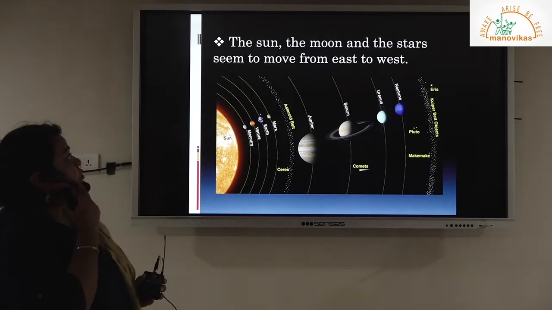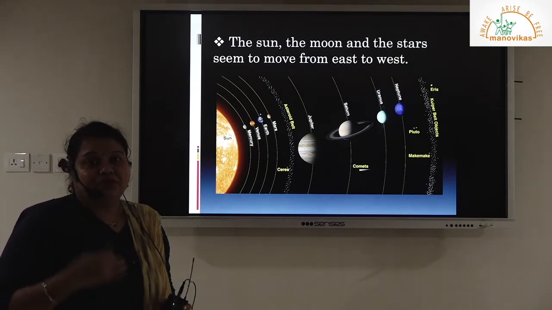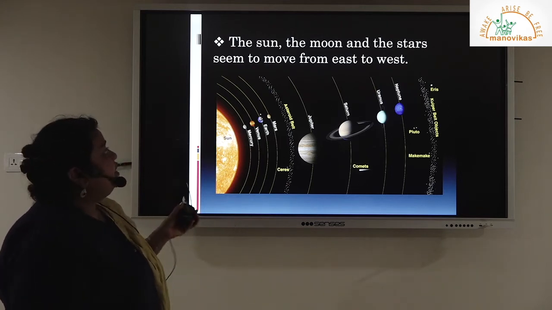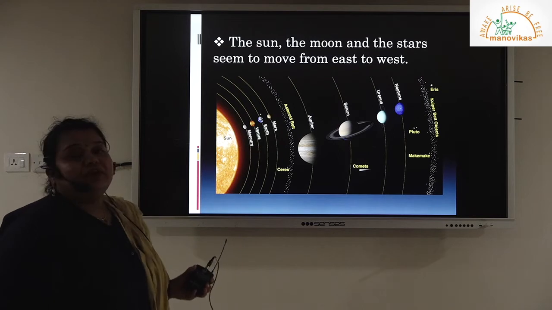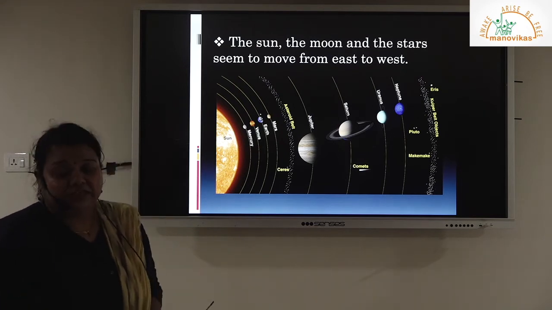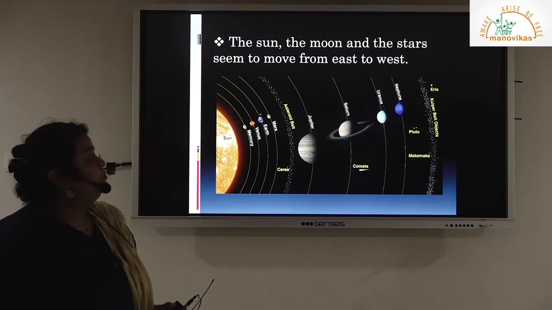Okay, the movement of the earth on its axis is from west to east, and because of that another effect is that the sun, moon and the stars seem to move from east to west. That's how we feel that the sun rises in the east and sets in the west, and similarly other celestial bodies.